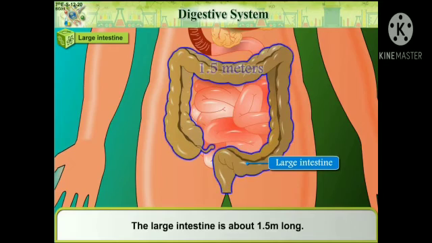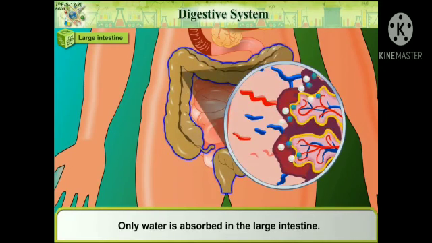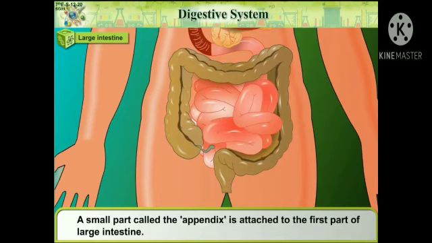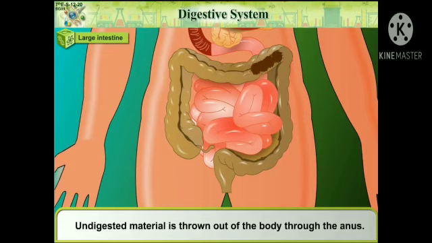Let us see the large intestine. The large intestine is about 1.5 meters long. Only water is absorbed in large intestine. A small part called the appendix is attached to the first part of large intestine. Undigested remains of the food digested in the small intestine enter the large intestine. Undigested material is thrown out of the body through the anus.